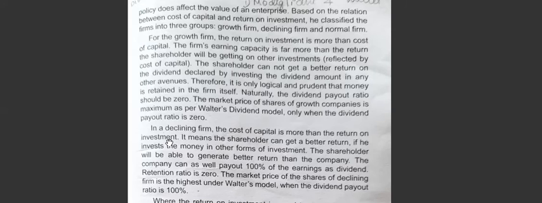Next is a declining firm. A declining firm is one where the cost of capital is more than the return on investment. Here it is the opposite. In that case, what should the dividend payout be? The dividend payout should be 100%. They should give 100% dividend to the shareholders instead of keeping it with them.